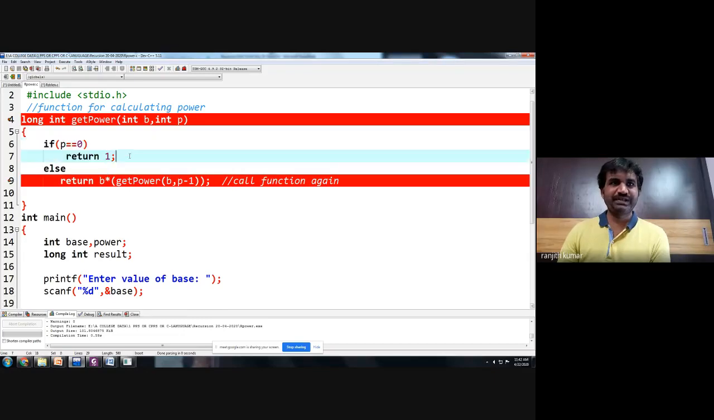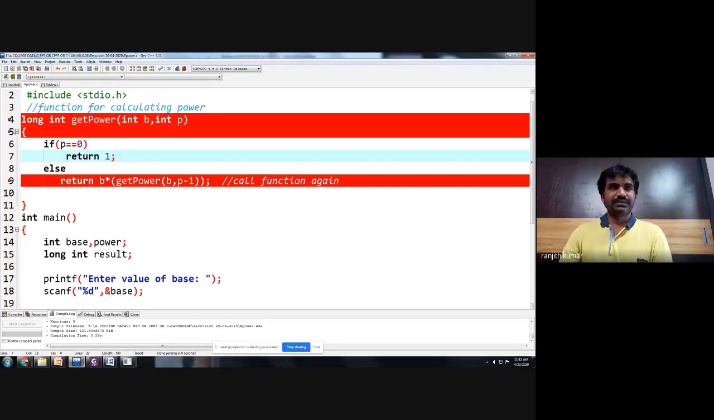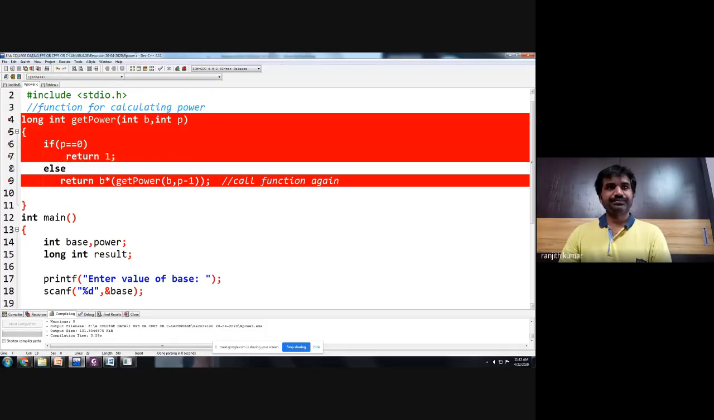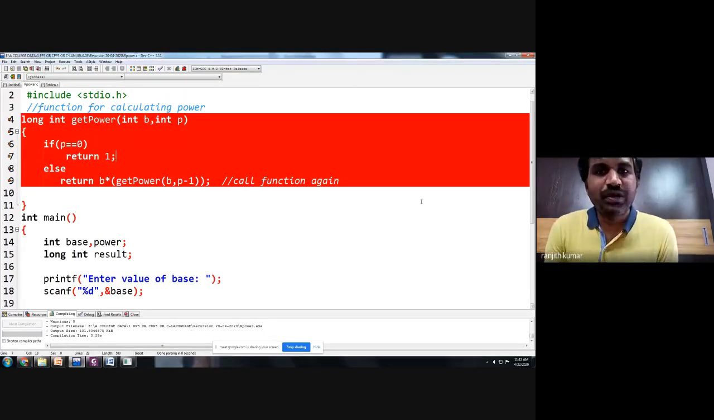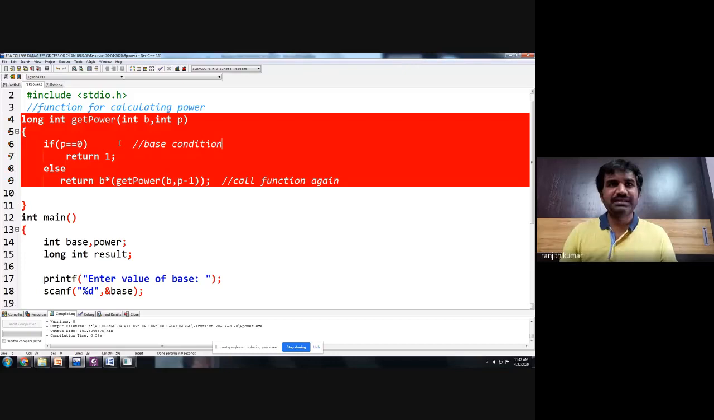So like this, please observe how you are calculating with a recursive function here. So this line is very important. Okay. So long int get power, int b comma p. The power value is 0. So any number power 0, the answer is 1. So what is the smallest problem in power, 2 power 10 or 5 power 10 or any problem? Always, which is the smallest problem? 0. So first we are writing a termination condition. Okay. So this is a base condition.